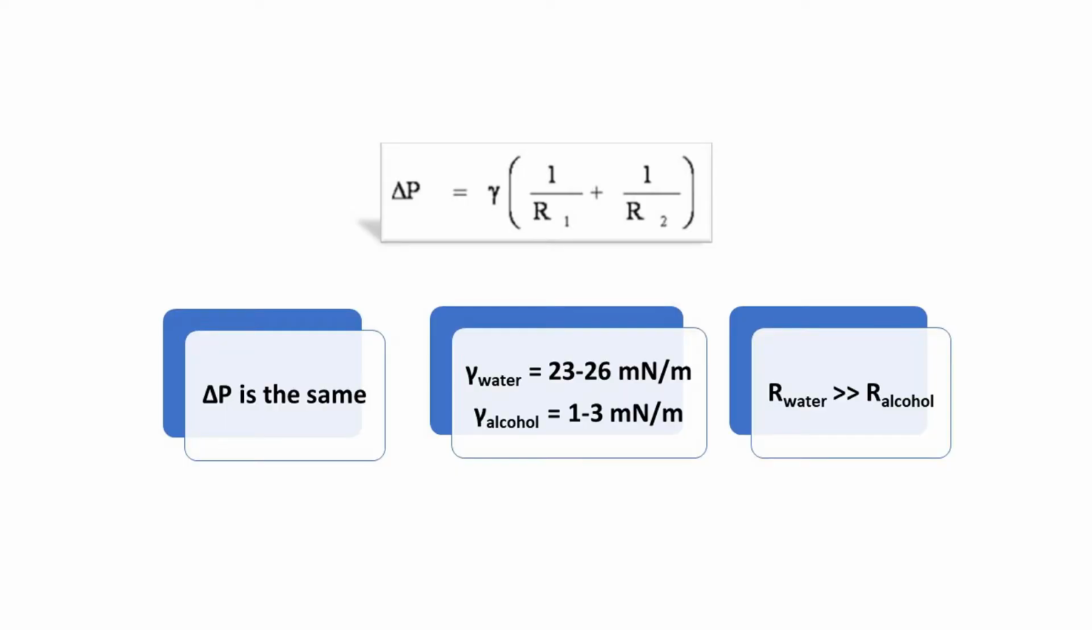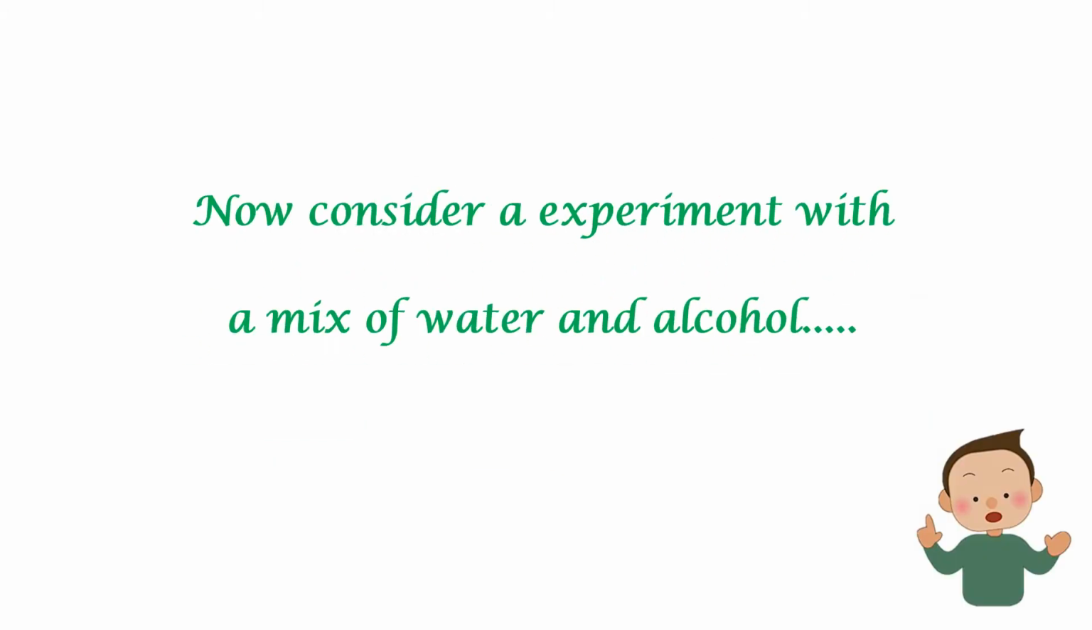In both cases, delta P is the same since it is related to pressure in a bowl and atmospheric pressure. The gamma between water and oil is 23 to 26 millinewtons per meter, and the gamma between rubbing alcohol and oil is 1 to 3 millinewtons per meter. To reach the same delta P, the droplets must have different radii. A pure water droplet, then, would have a much larger radius than droplets formed by alcohol, which are incredibly small and evaporate quickly. For a more interesting experiment, consider a mixture of water and alcohol, which has a surface tension coefficient between that of alcohol and water.